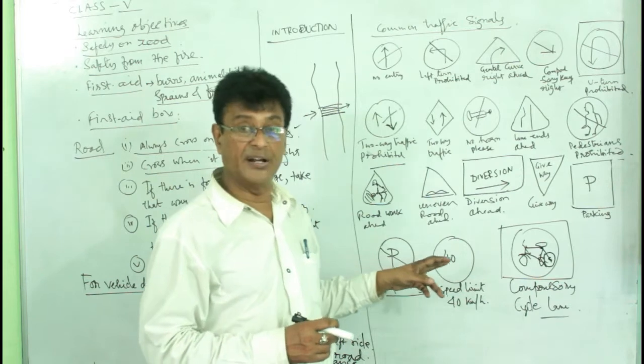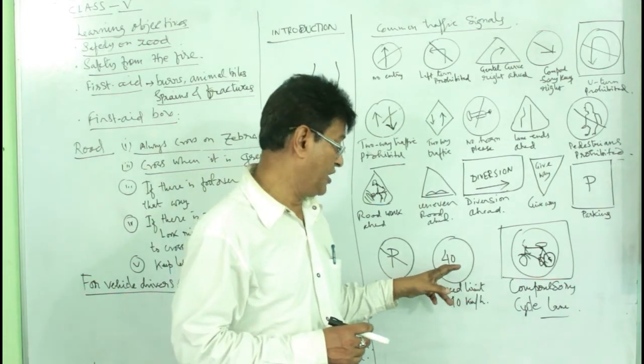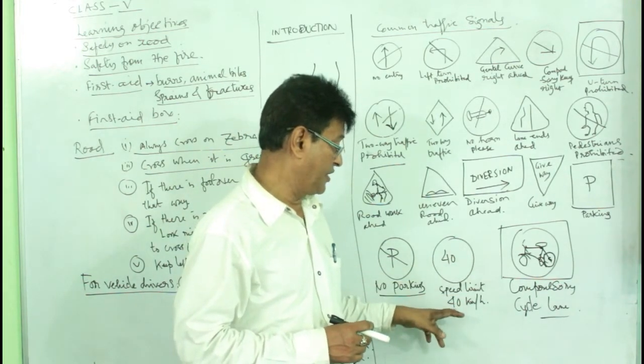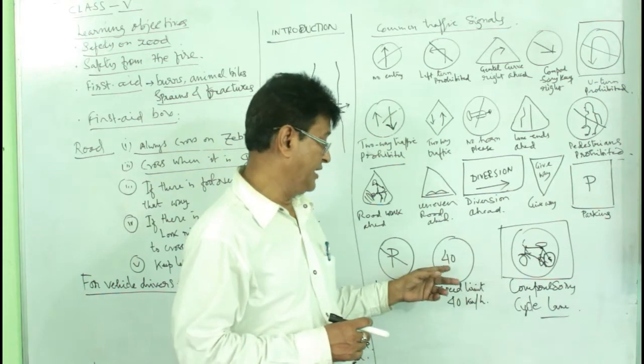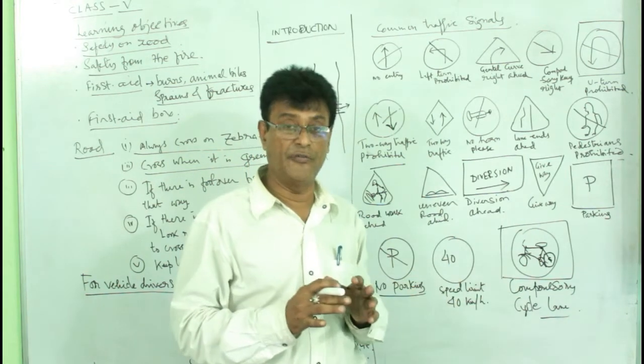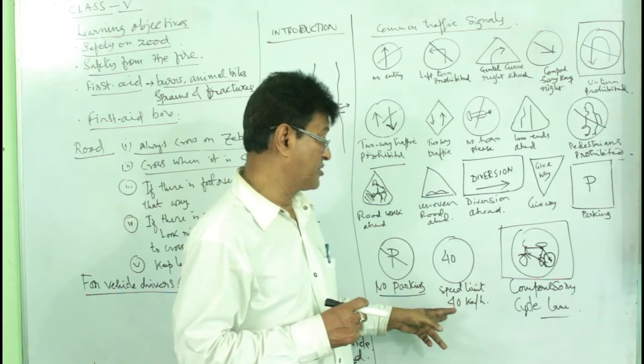Next is written in a round figure. It's called 40. The speed limit is 40 km per hour. Where you see this sign, you have to slow down your vehicle and control it at 40 km per hour.